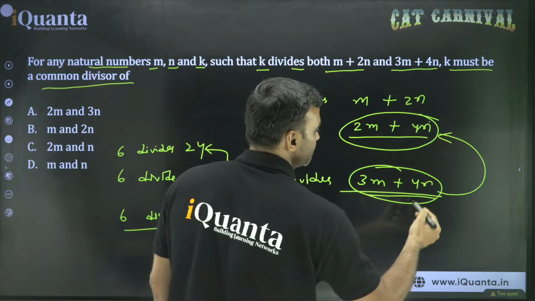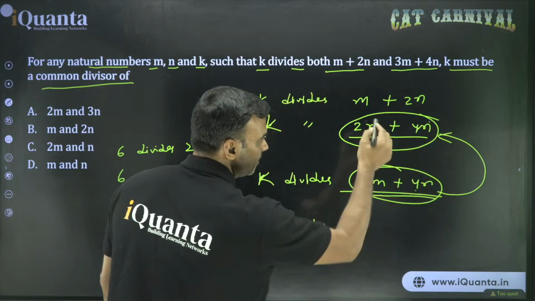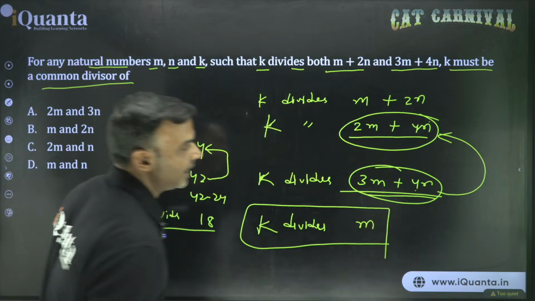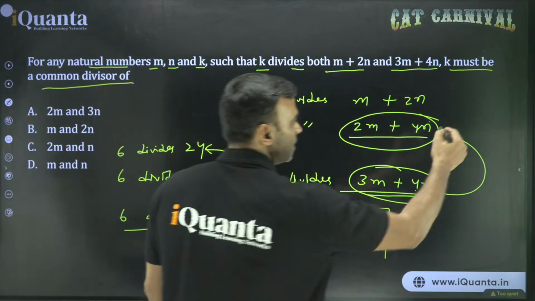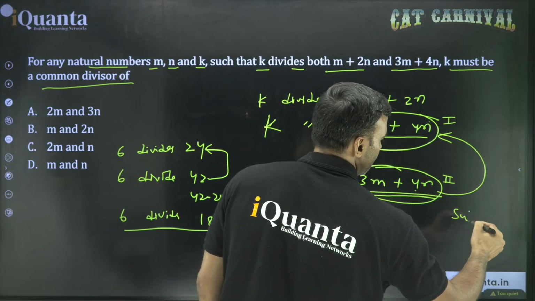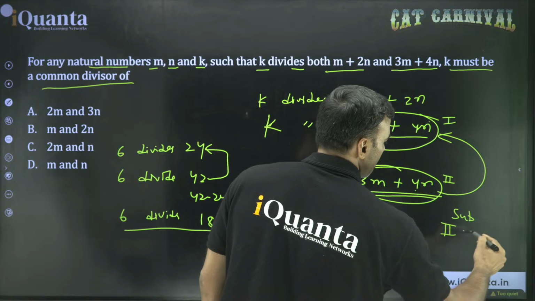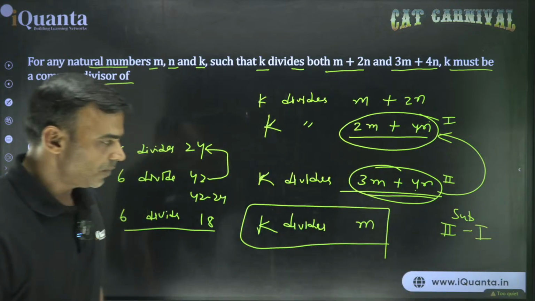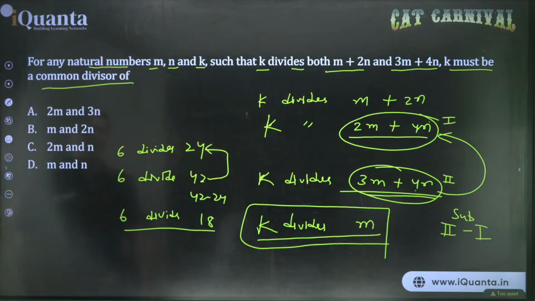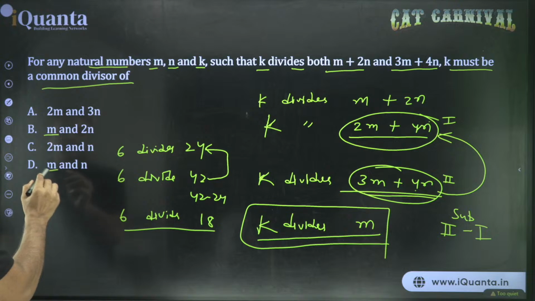So subtract this one. So 4n cancels, 3m minus 2m, you get m. So what do I get from here? k divides m. If I call this the first information and this the second information, what we are doing is subtracting 2 minus 1. So what is the information that we have? k divides m, that is one thing. If you check the options, k divides m is there, k divides m is there.